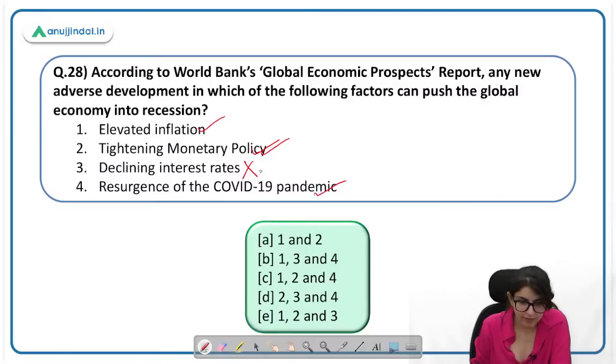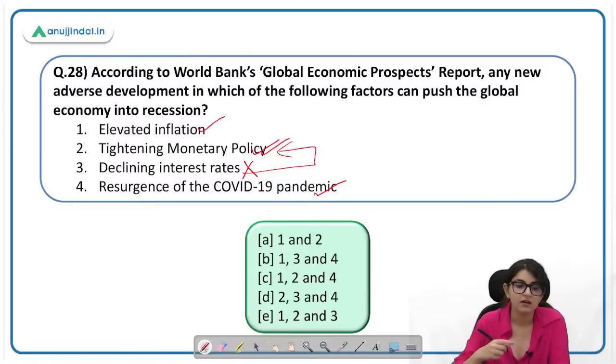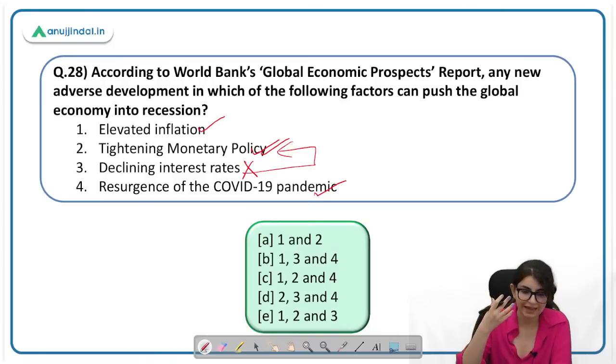Now, why is this statement incorrect? Declining interest rate, because जब हम बोल रहे हैं second statement is correct, which is tightening monetary policy. So when you're opting for tightening monetary policy, that means interest rates are going to be hiked. Declining interest rate is incorrect. So what will be the correct answer here? C, 1, 2 and 4.